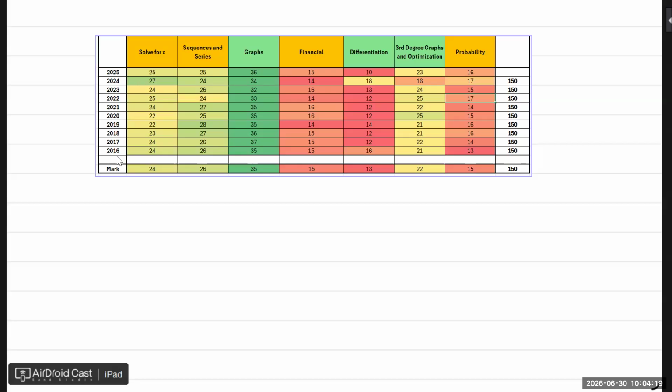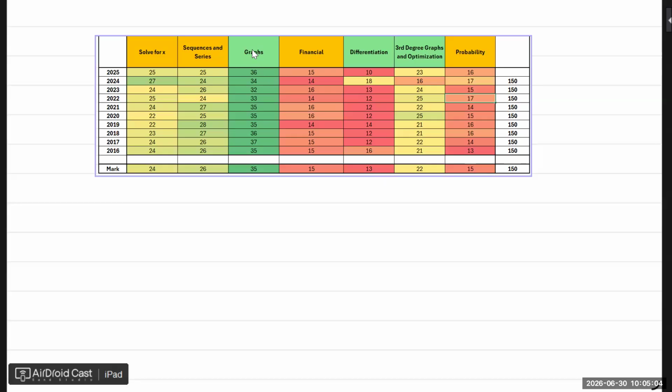And as you can see from 2016, the final exam, these are the marks allocated for each section. You can see clearly the graph section is very big, 35 marks on average. There was one time when it was 37 marks. Then differentiation, not a lot. Finance is so little, which is sad, because of all of this mathematics, finance is maybe what you're going to use the most one day. But in any case, differentiation and third degree graphs and optimization, those two together are also a lot.